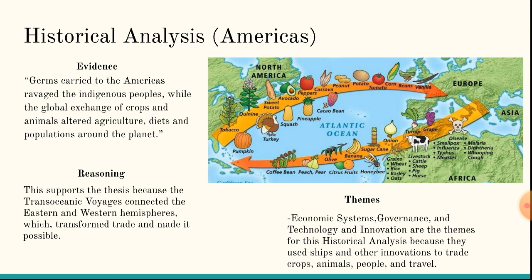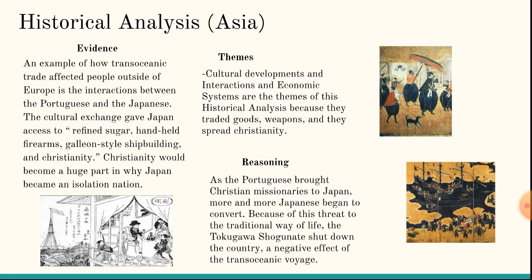Transoceanic trade fostered the exchange of goods, crops, and animals between many countries and peoples, as shown by the map here. This global exchange introduced new crops, animals, and goods into places where such things were not native. This altered the environments of different places. In addition to this, new crops provided new types of foods and cultural dishes, which contributed to the cultures of many countries. In contrast to this positive effect, the introduction of new crops and goods had some negative effects. In Japan, the introduction of new goods brought by Portuguese merchants also brought along Christian missionaries. These missionaries were viewed as a threat to traditional ways of Japan, leading the Tokugawa shogunate to shut down the country from outsiders.